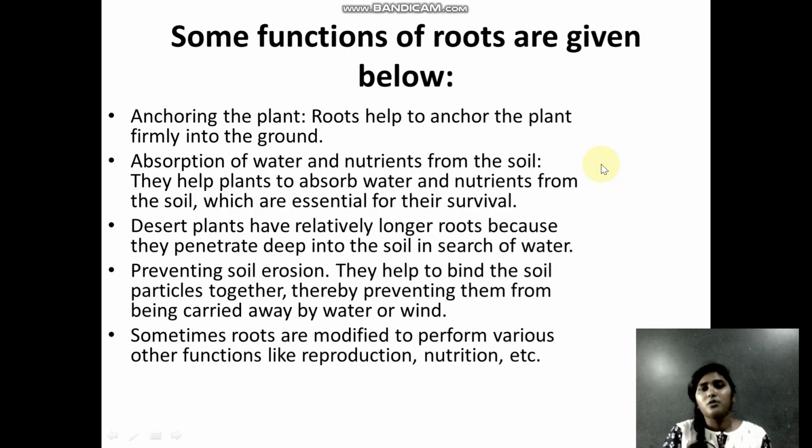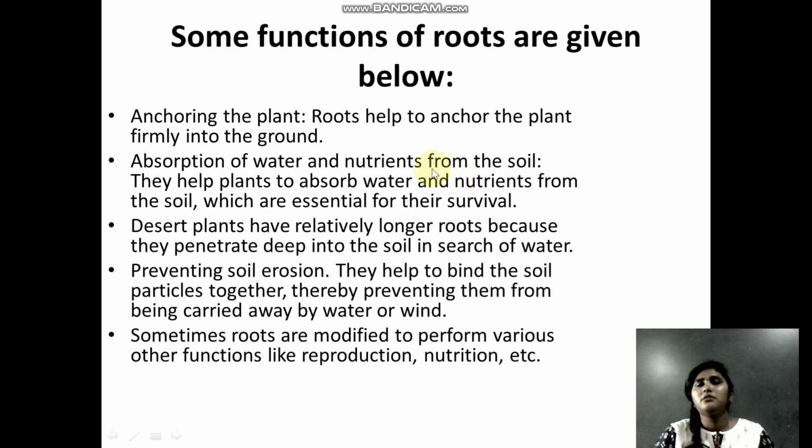So after knowing the different types of roots, let us look at the functions very quickly. The first one is anchoring the plants. Anchoring means the plant is able to stand or grow upright with the help of roots. The roots attach to the soil so that it will not fall off. And the second one is absorption of water and nutrients from the soil.